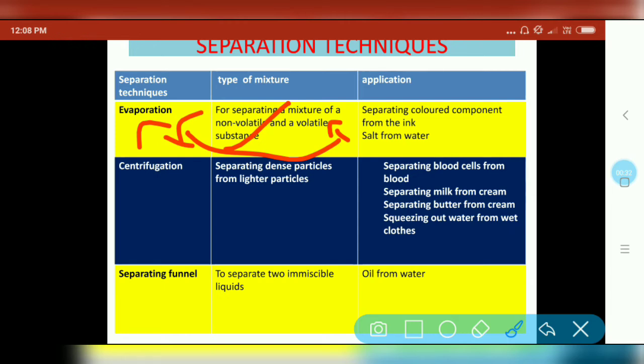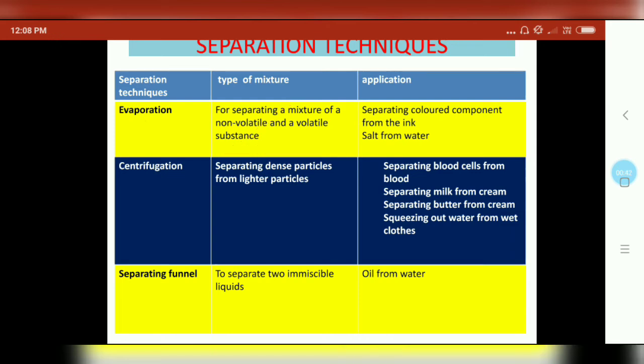We use evaporation for separation of color component from the ink and salt from water. Next process is centrifugation. Separation of dense particles from lighter particles will go for centrifugation. Application: separation of blood cells from blood, separation of milk from cream, separation of butter from cream, squeezing out water from wet clothes. Especially in the case of colloids, we will follow the technique centrifugation.